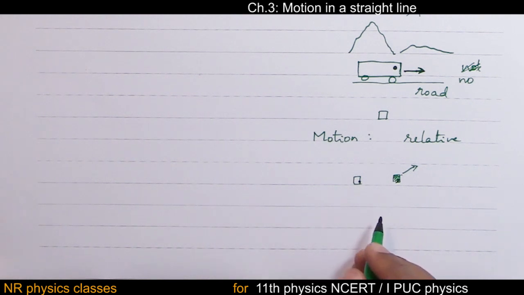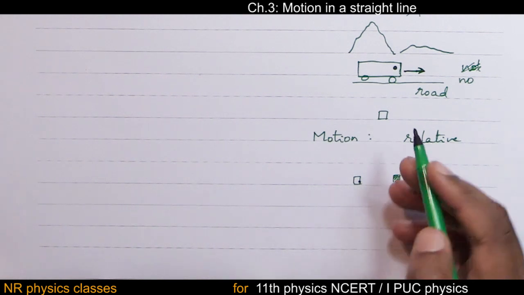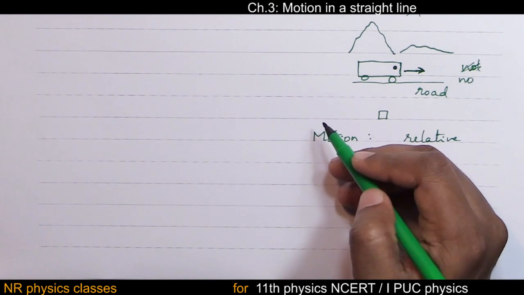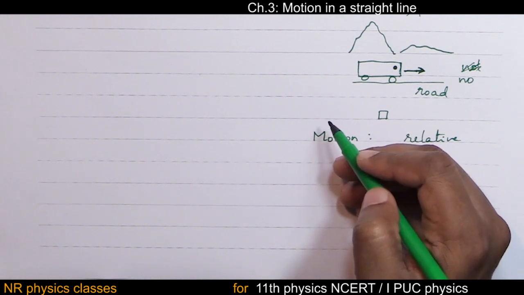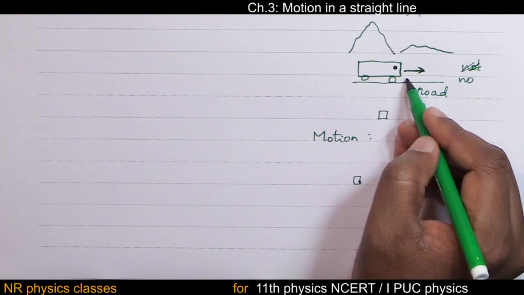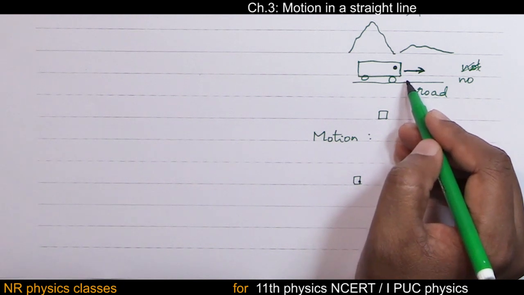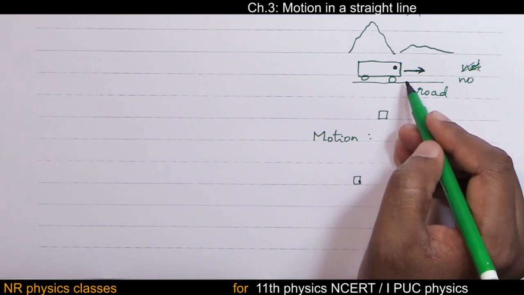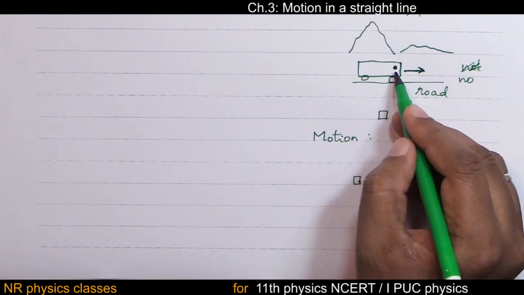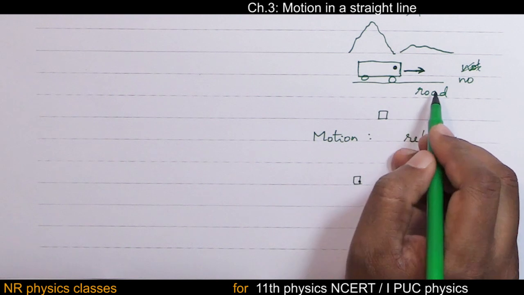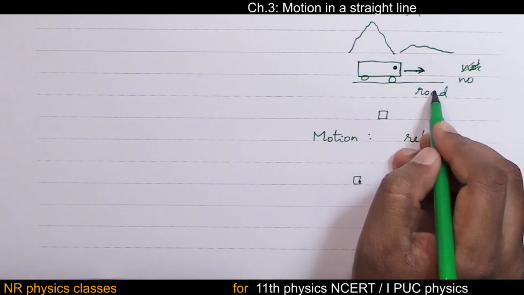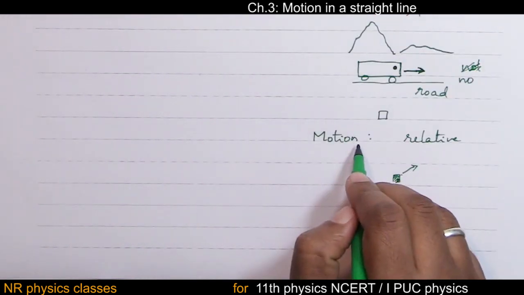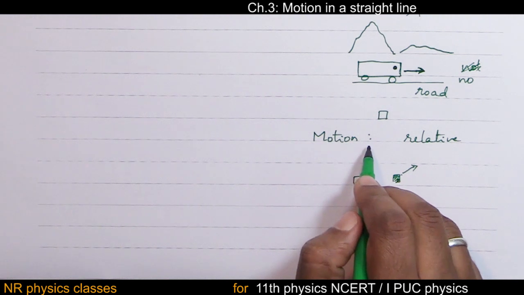There is a standard question. Rest and motion are relative. Justify. So using this example, we can justify. There are many such examples. Let us consider one example. A bus driver is at rest with respect to the bus, but he is in motion with respect to the road. Hence, rest and motion are relative.